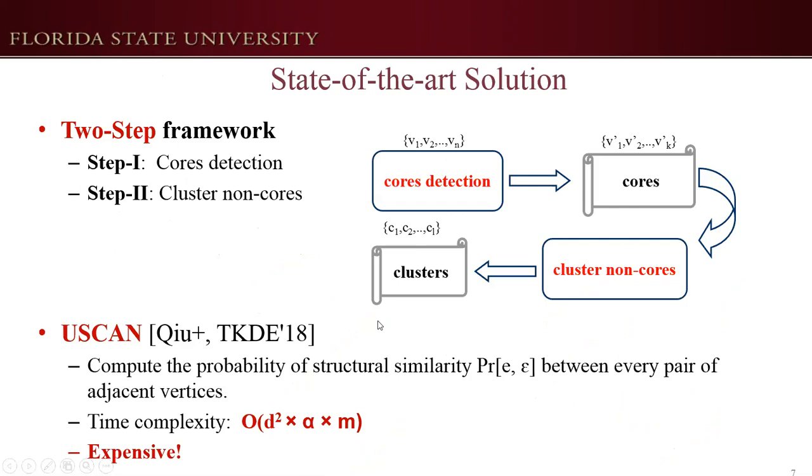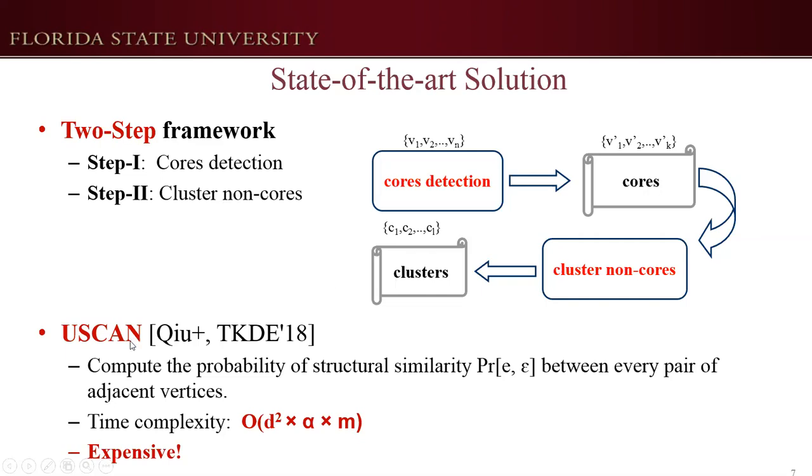The existing solution uses a two-step framework. The first step is core detection. In this step, for each vertex, we determine if it is a reliable core. After that, we can obtain a set of connected components that only contain the core vertices. In the second step, for each non-core vertex, we assign it into a cluster if it is reliably structure similar to one of the core vertices.